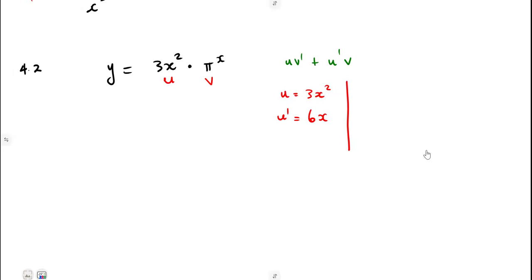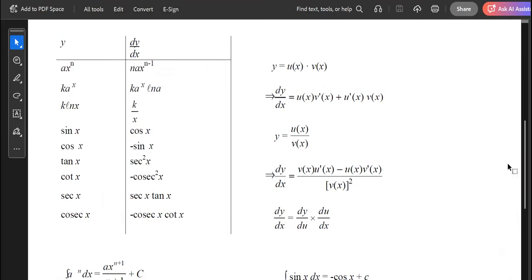When we are given pi to the exponent of x, that's our v, which is pi to the exponent of x. This derivative is the same. We have that one in our formula sheet.